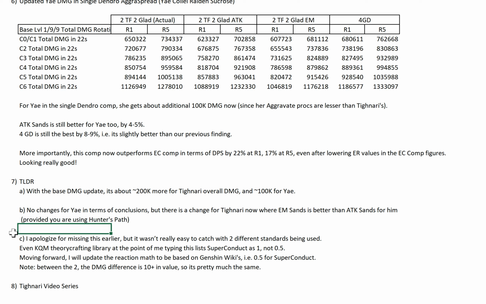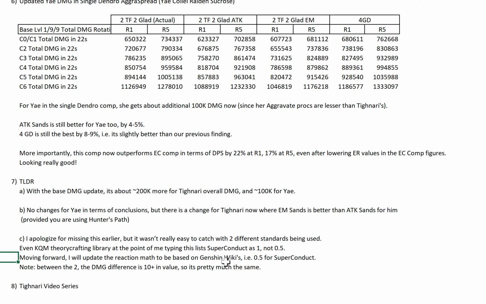Okay? I apologize for missing this earlier, but it wasn't really easy to catch with the two different standards being used. I can tell you even the KQM theorycrafting library at the point of me typing this still lists superconduct as 1, not 0.5 in their damage formula. But nevertheless, moving forward, I will update the reaction math to be based on the Genshin wikis, i.e. 0.5 for superconduct.